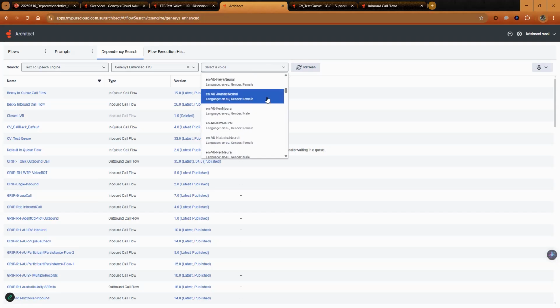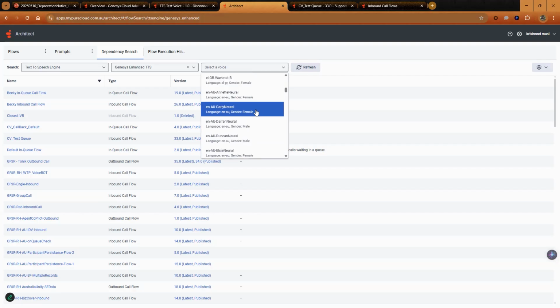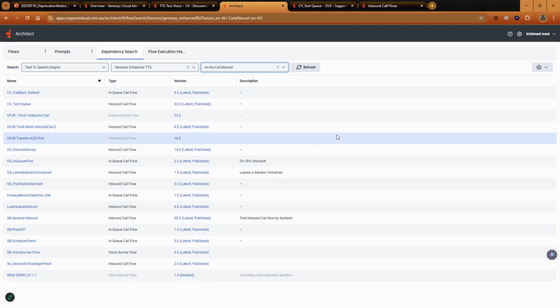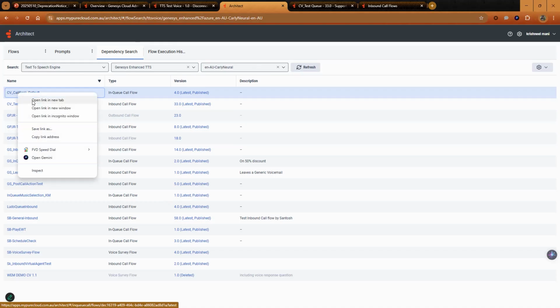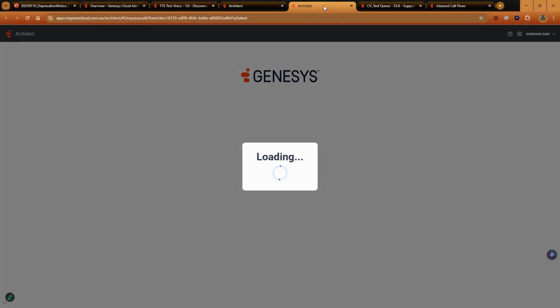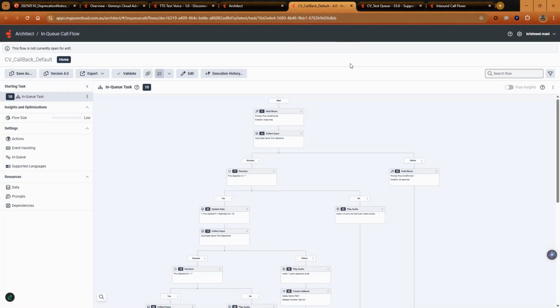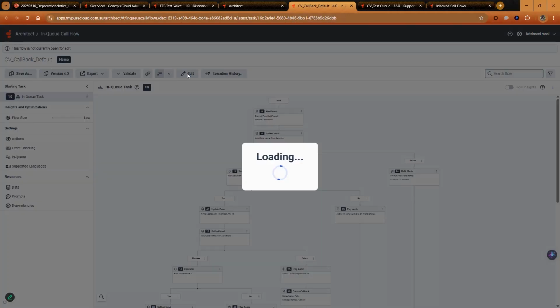For example, I will select en-AU Kali Neural. This will present to me all the flows that are using text-to-speech engine Genesys Enhanced TTS and voice en-AU Kali Neural, which needs to be changed. I will right-click on one of the flow names and select Open Link in New Tab. Once the flow is loaded, I'll click Edit.